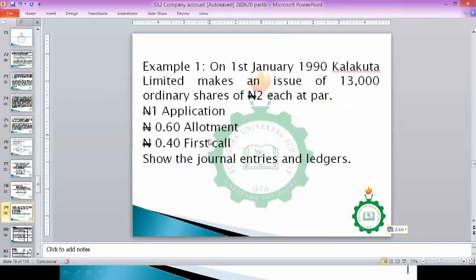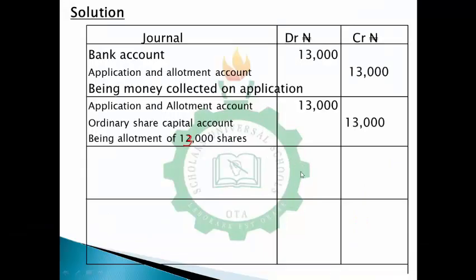The next is allotment. Now on allotment is 60 kobo. This is 60 kobo, this is 0.60. It's going to be 60 kobo times 13,000. That should give you 7,800, I guess. For allotment, you are still using the same process. First of all, money will be paid into the bank, and the second is they will be allotted. So during the allotment period, money will be paid.